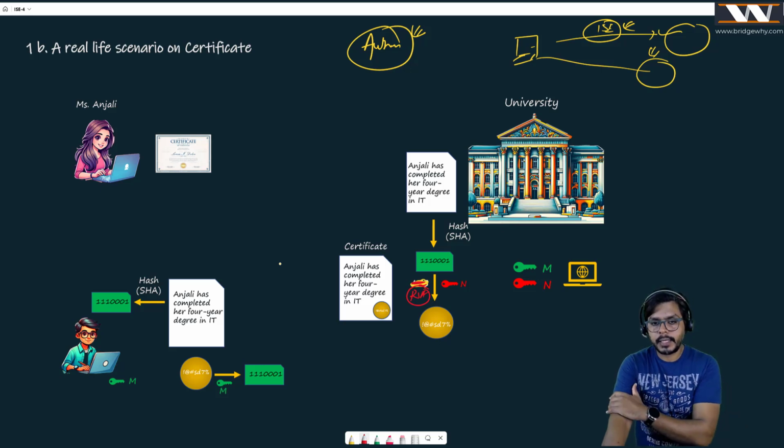Asymmetric, basically there are multiple algorithms, but RSA is the widely used algorithm for asymmetric encryption, Mr. Abhishek. Okay. So we'll prefer that. Yes, you're right. Perfect.